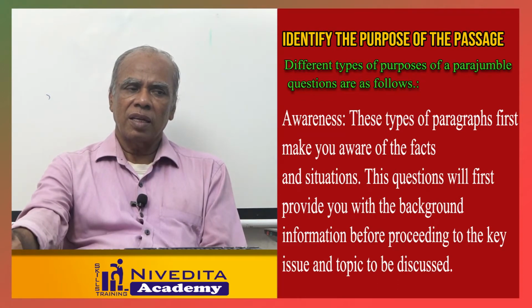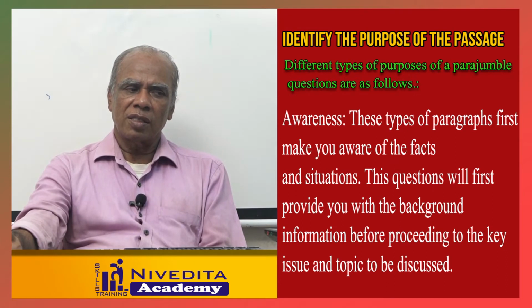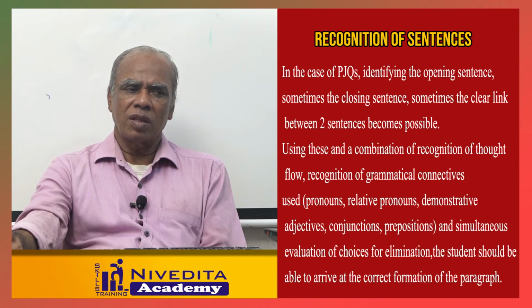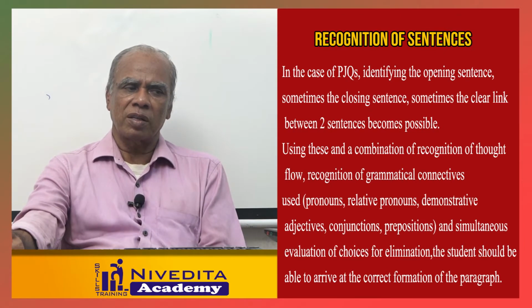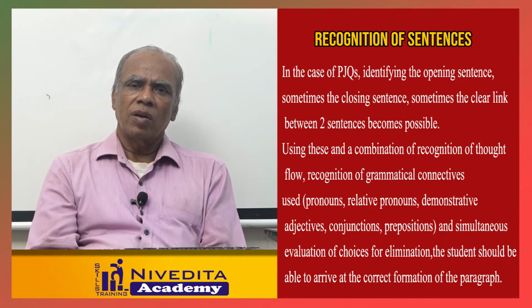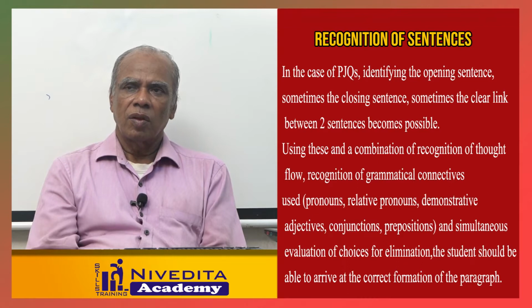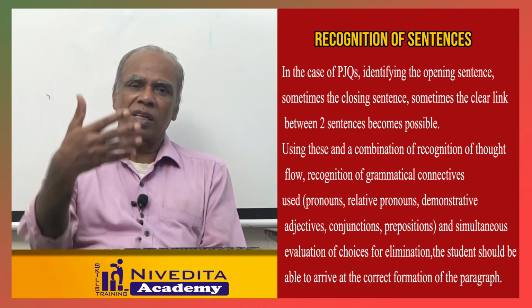Okay. Then while you do this exercise, you should recognize the sentences. In para jumbled questions, recognition of sentences is very important. You have to see what is the opening sentence, what is the closing sentence, and what are the other pairs of sentences.